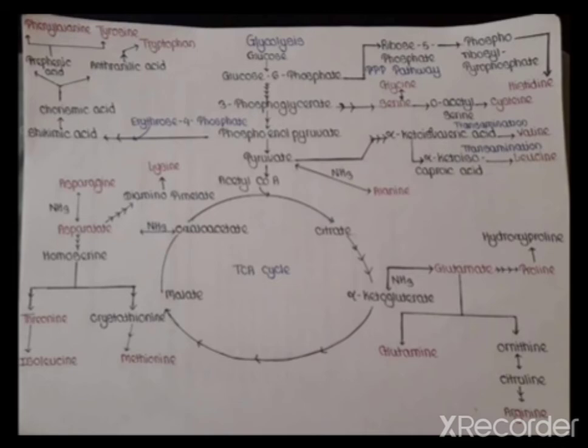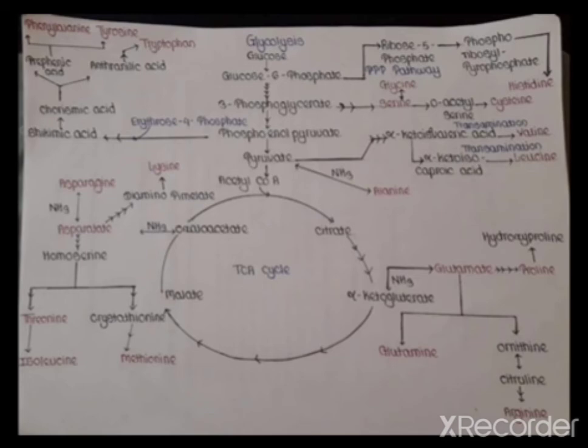The pyruvate molecule is converted to acetyl CoA. Acetyl CoA then enters the TCA cycle. Acetyl CoA is converted to citrate, then alpha ketoglutarate, then through different intermediate compounds to malate and oxaloacetate. These are the different intermediate compounds of the TCA cycle.